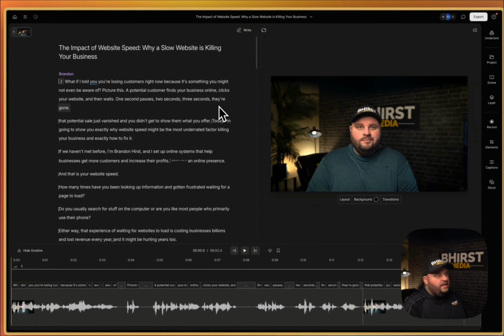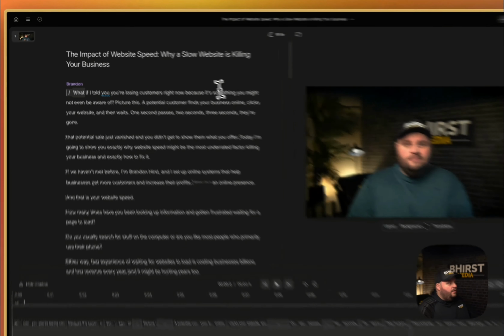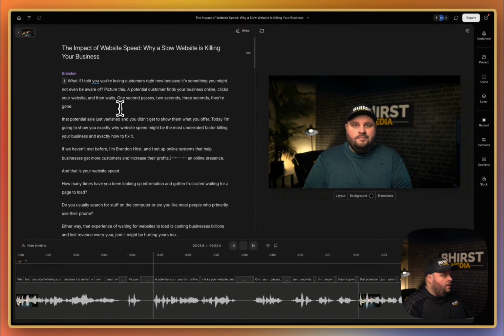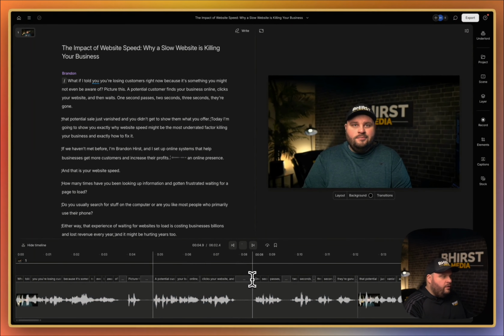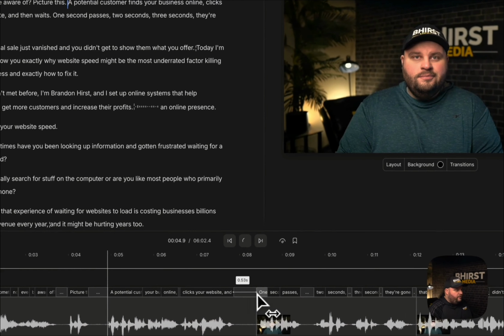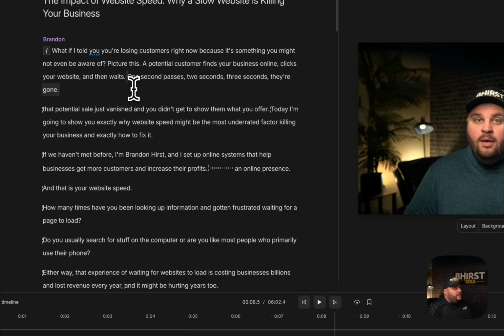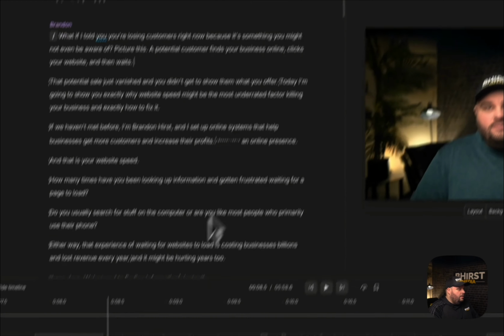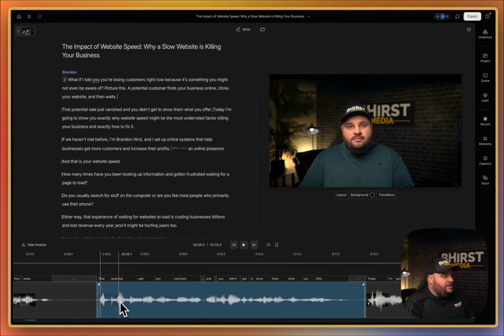In here, you can see my video on the right-hand side and then the full script editing that I have here. You can shorten any gaps really easy by moving stuff around. Let's say if you have a retake or anything like that, you can easily highlight a section and delete it, and it's automatically going to edit that section of the video.